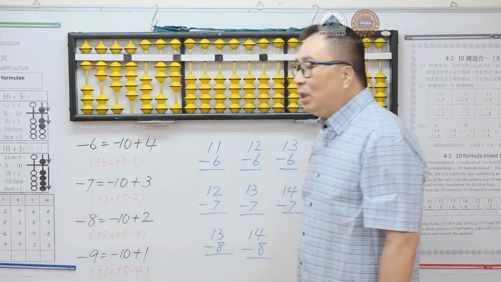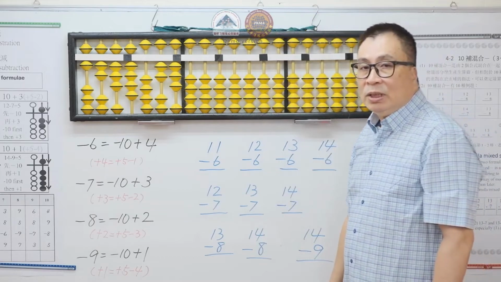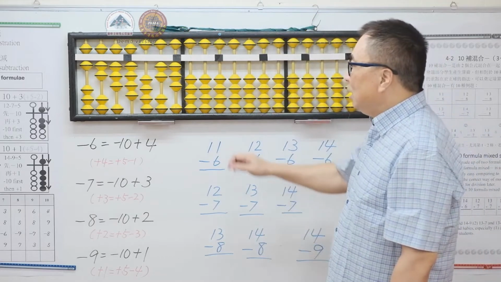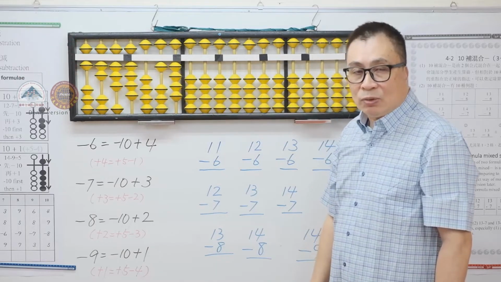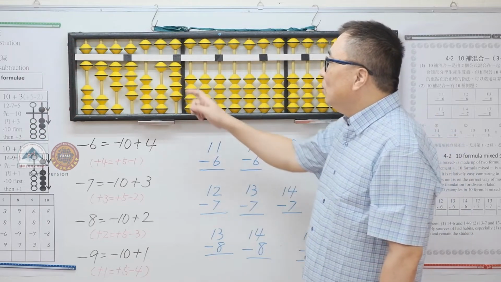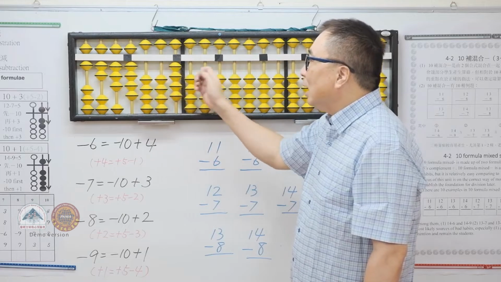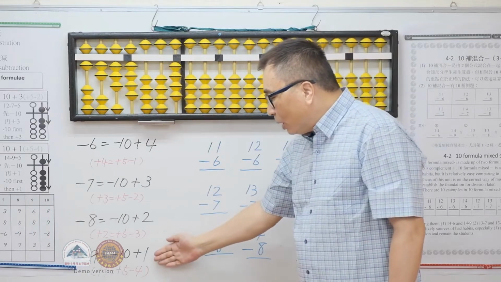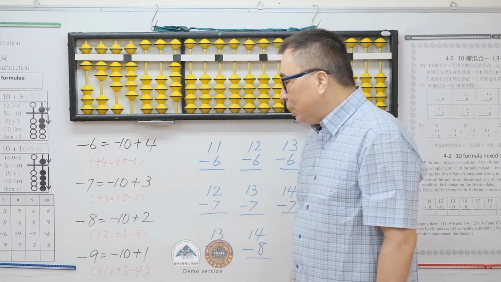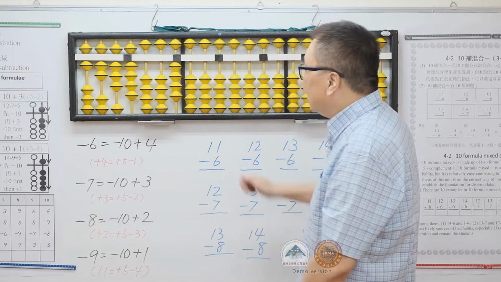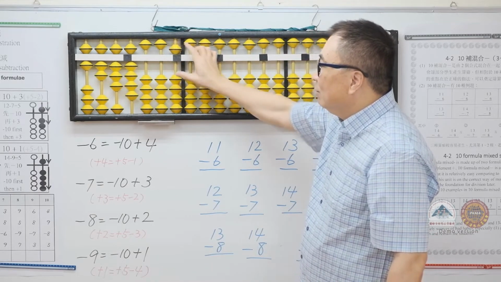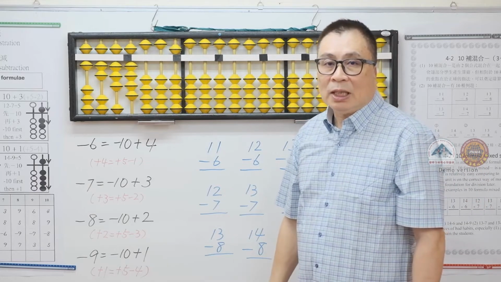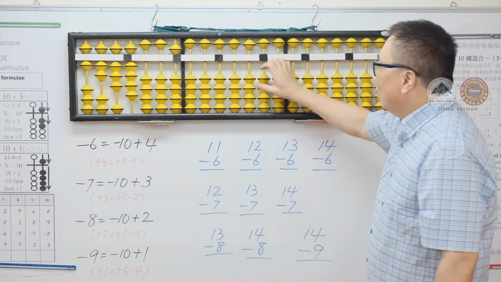Lastly is the formula of 9. For example, we have 23 and we want to minus 9. Minus 9 equals minus 10 plus 1. This is the original formula. We continue to minus another 9. Minus 9 equals minus 10 plus 1. We can minus 10, but we cannot plus 1 directly. So we use plus 1 equals plus 5 minus 4 formula here. This is the correct method to teach.